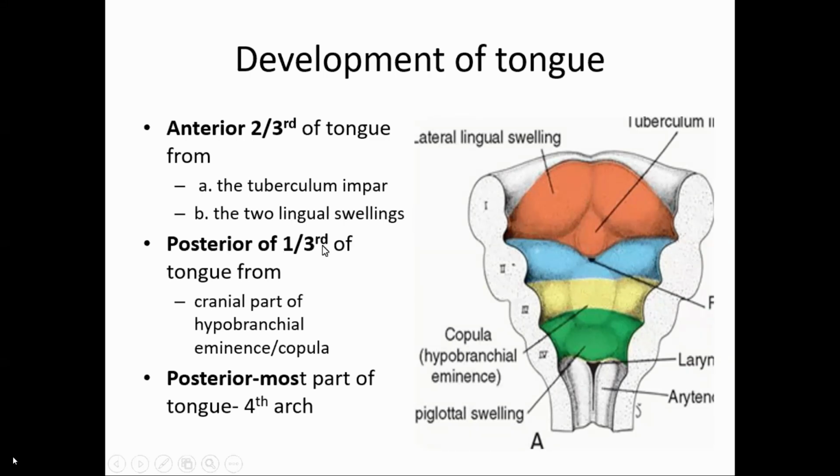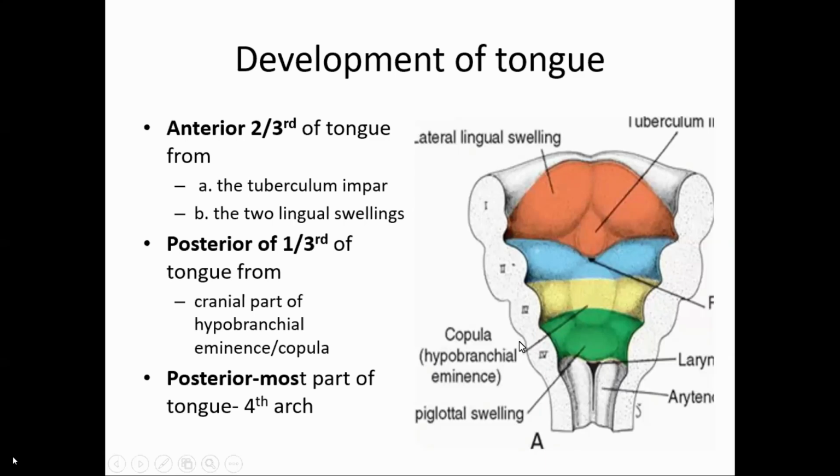Now the posterior one-third of the tongue. It is formed by the cranial part of the hypobranchial eminence, or the copula. It is formed from the mesoderm of the second, third, and the cranial part of the fourth pharyngeal arch.